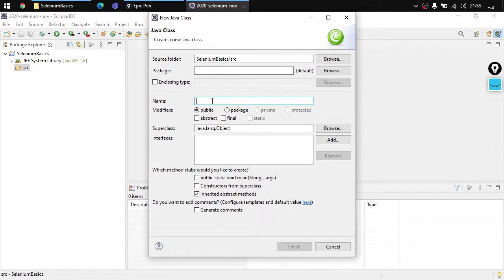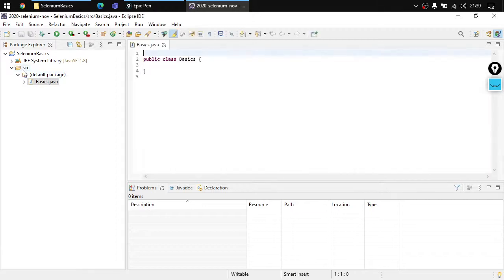Here we can specify the file name, say basics. The moment I click on finish, you can see that a default package has come up and a file named Basics.java has come up. Why has a folder named default package come up? This means that there is no specific package. What is a package? A package allows us to keep the code organized. We'll learn later why and how we use it, and whether it is required or not.